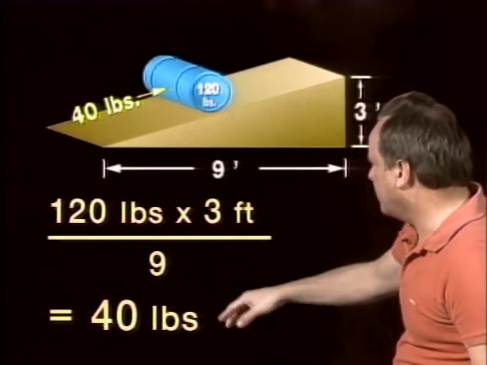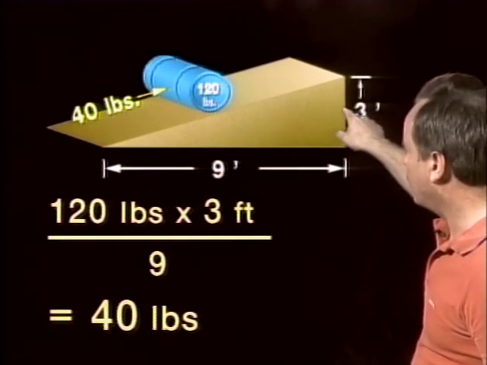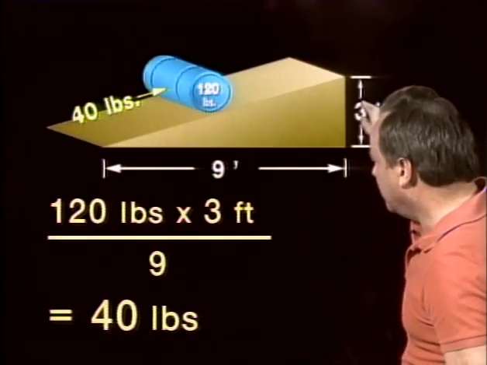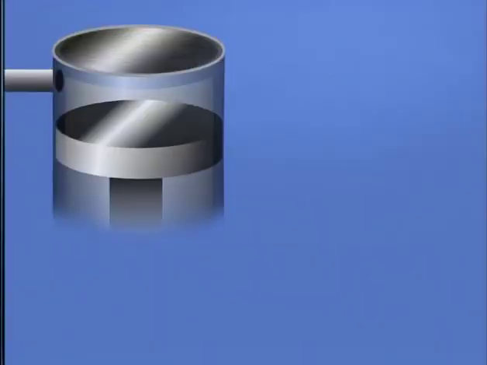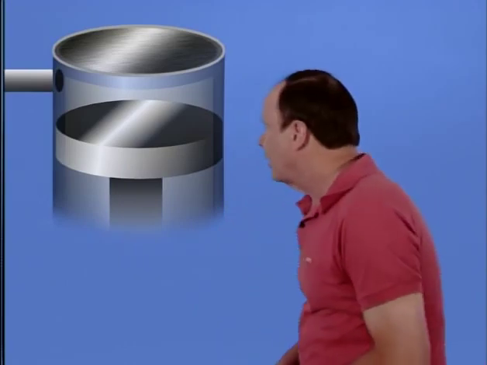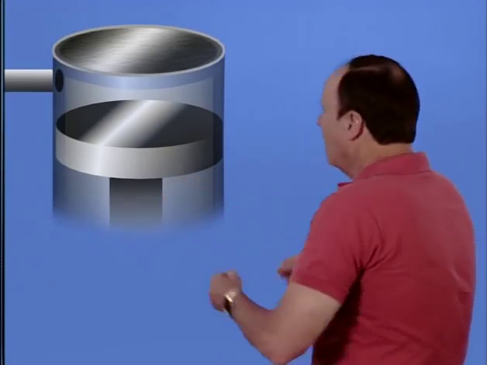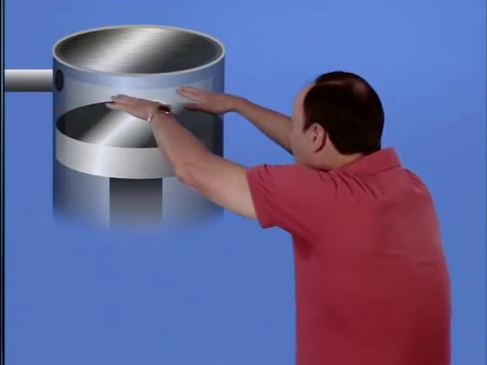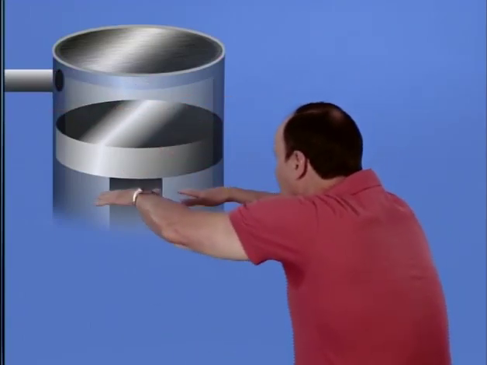And you use your electronic calculator. So you can see that it takes 1/3 the force to move that barrel up because this ratio is 1 to 3. Now, as you can see, machines can provide a tremendous amount of mechanical advantage, and another system that provides a mechanical advantage is a hydraulic system. The way a hydraulic system works is like this. You have fluid come in, and it presses down on the piston and shoves the piston down like so.